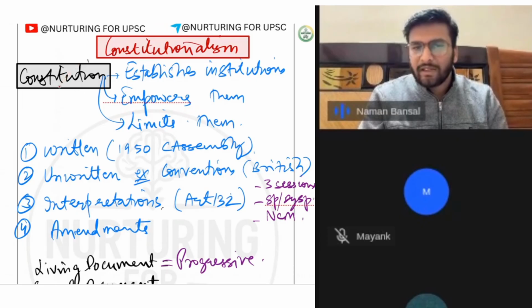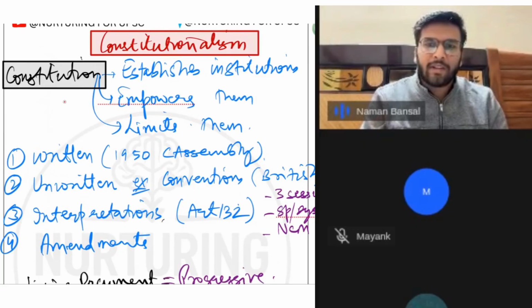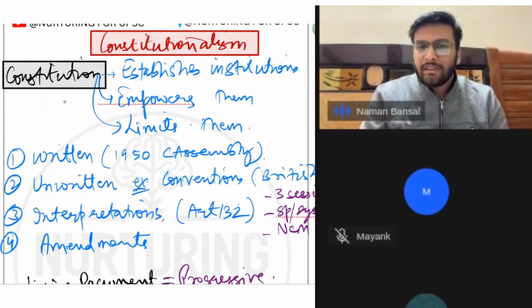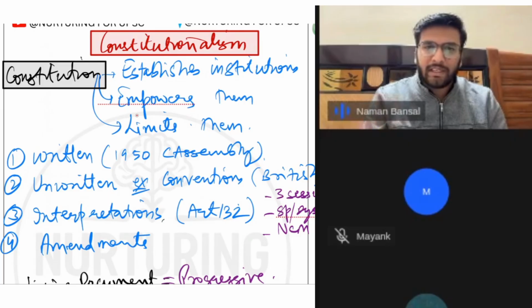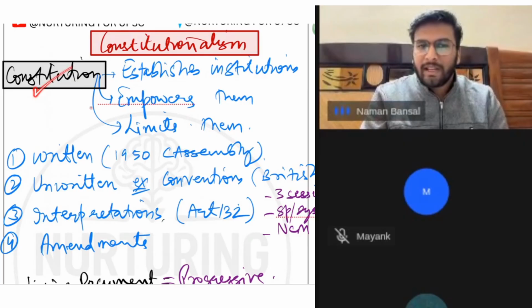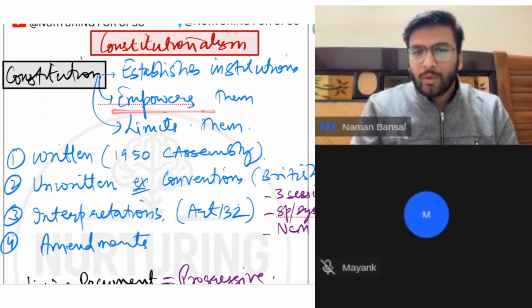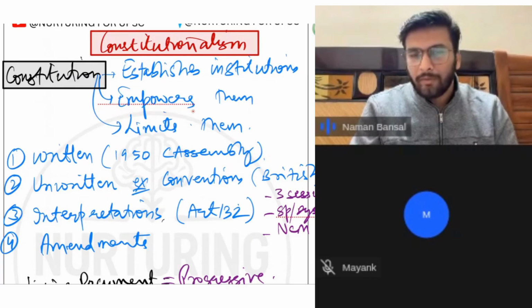And this is the fundamental feature of our federal polity also, because the states do not derive their power from the center, unlike the USA and other countries, where they share the relationship. But in India, states have an independent existence, they derive their power from the constitution itself. Hence they have a very independent existence. So the constitution will establish the institutions, it will empower them, it will give the power to them to exercise all the democratic functions of the polity.